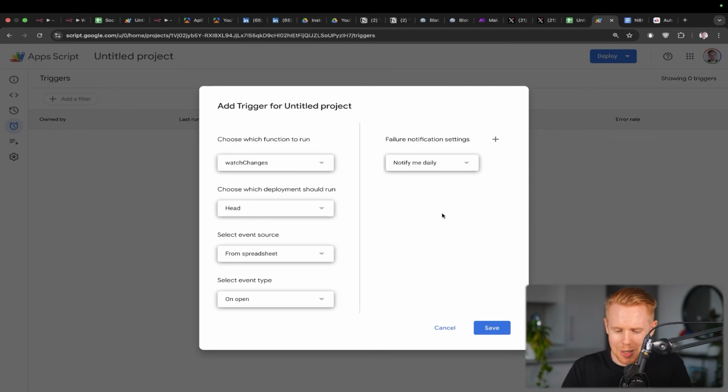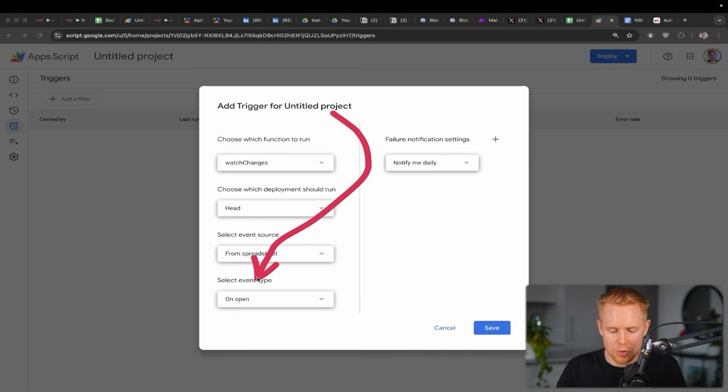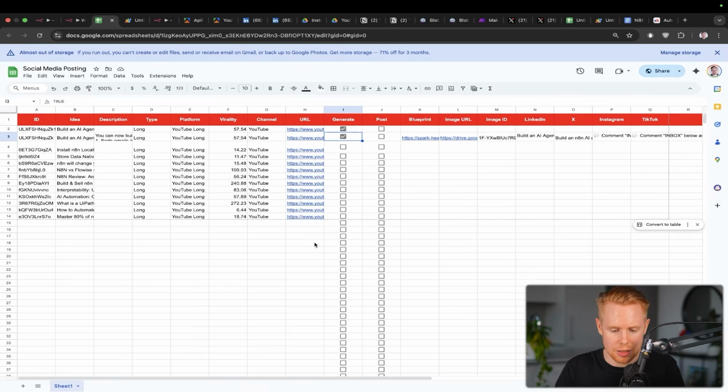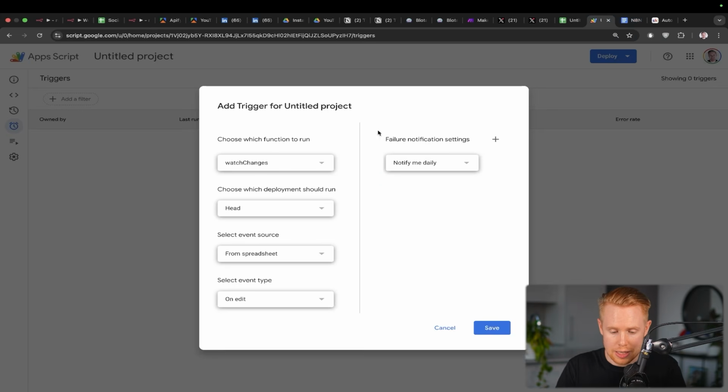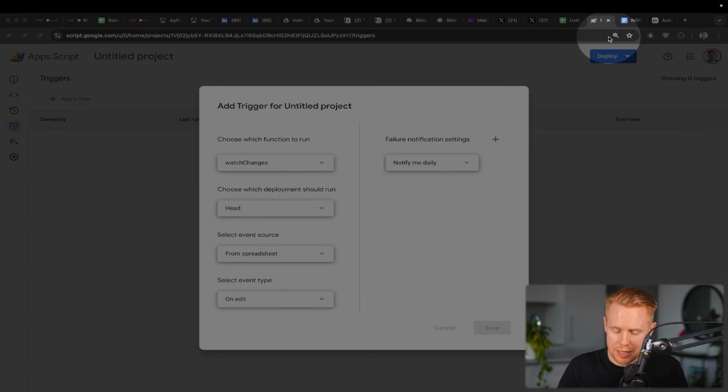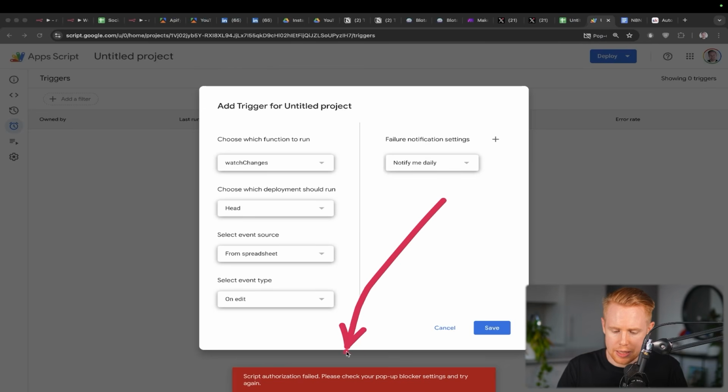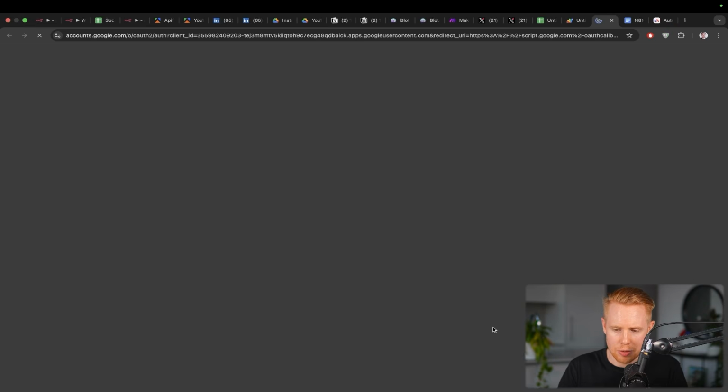My face is unfortunately blocking this, but you have to hit that massive blue add trigger button at the bottom right corner, and we're going to select event type as on edit. There are a lot of different ways we can send data from this Google spreadsheet into this n8n workflow. It could be, for instance, when we edit something in the sheet, or when we open it, or when we change, or on submit. We want to choose on edit. We'll click save. Now, I have pop-ups disabled on my blocker, so it's not going to allow me to save for the first time. We're going to get an error. You can see pop-up blocked. We just need to click save again, and it should be good the second time.